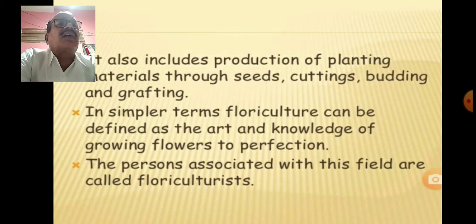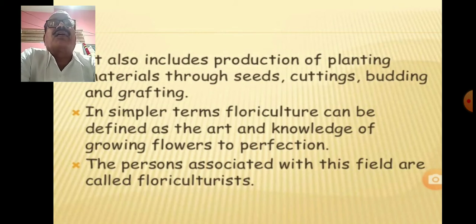Then the cutting. These different cuttings of the plants are also used, from which we also get these flowering plants. Then budding and grafting. Mostly in case of the rose, this grafting method is used, and in some of the other flowering plants grafting is also used.